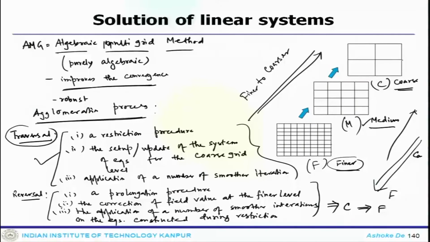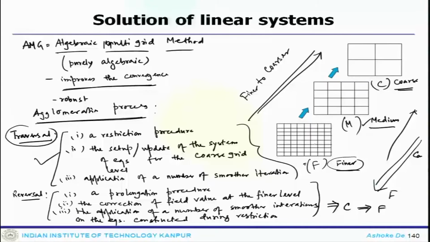So, if one thinks about this picture and the procedure, you are getting a solution at different grid levels. Maybe this F is your finer grid level where you would like to obtain your solution, but then your iterative process will end up giving you some sort of an error, convergence is low.